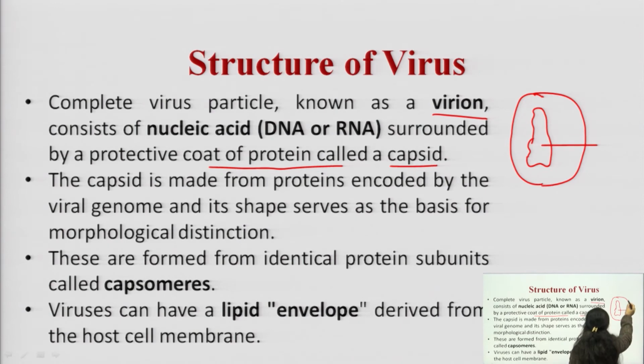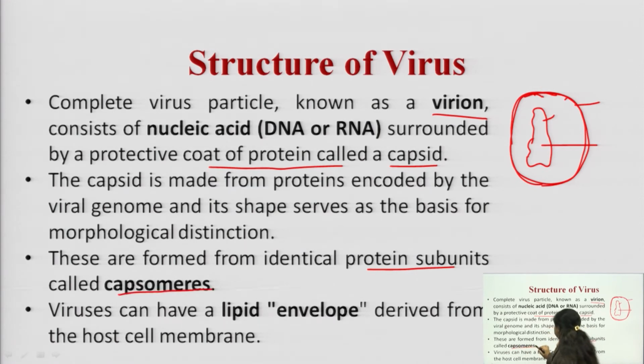The capsid is made from proteins encoded by the viral genome, and its shape serves as the basis for morphological distinction. These make a protective layer around the DNA or RNA. The capsid is mainly formed from identical protein subunits known as capsomers. Capsomers are the protein subunits which make this layer of capsid.